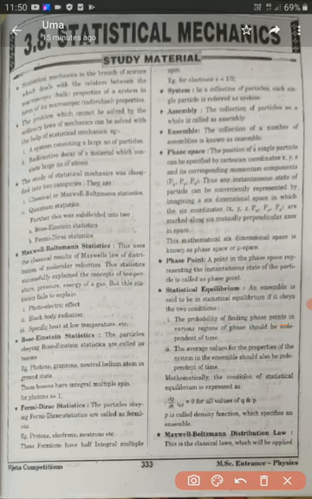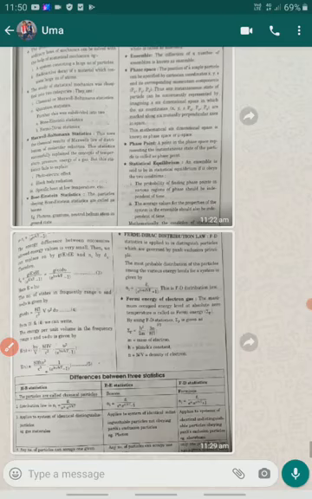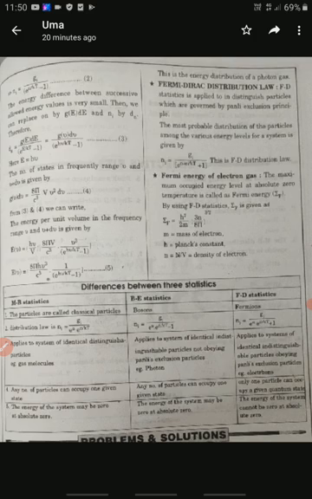Independently, we should know the properties and differences between the three statistics: Maxwell-Boltzmann, Bose-Einstein, and Fermi-Dirac. Particles which obey Maxwell-Boltzmann are called classical particles.